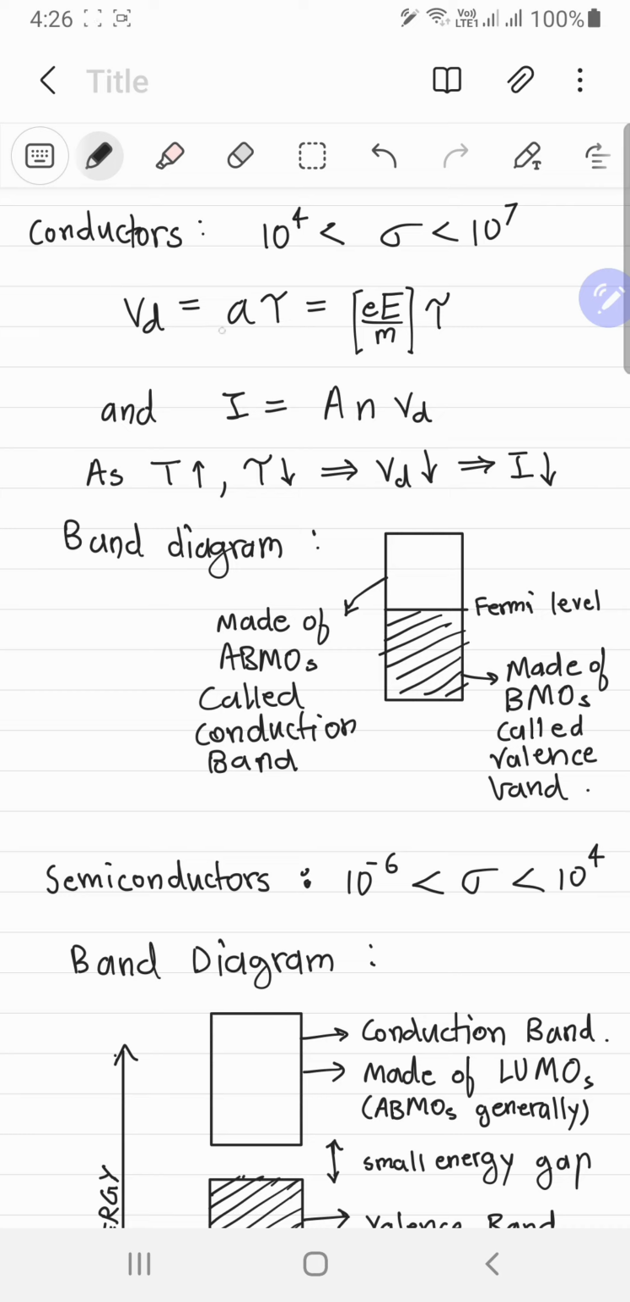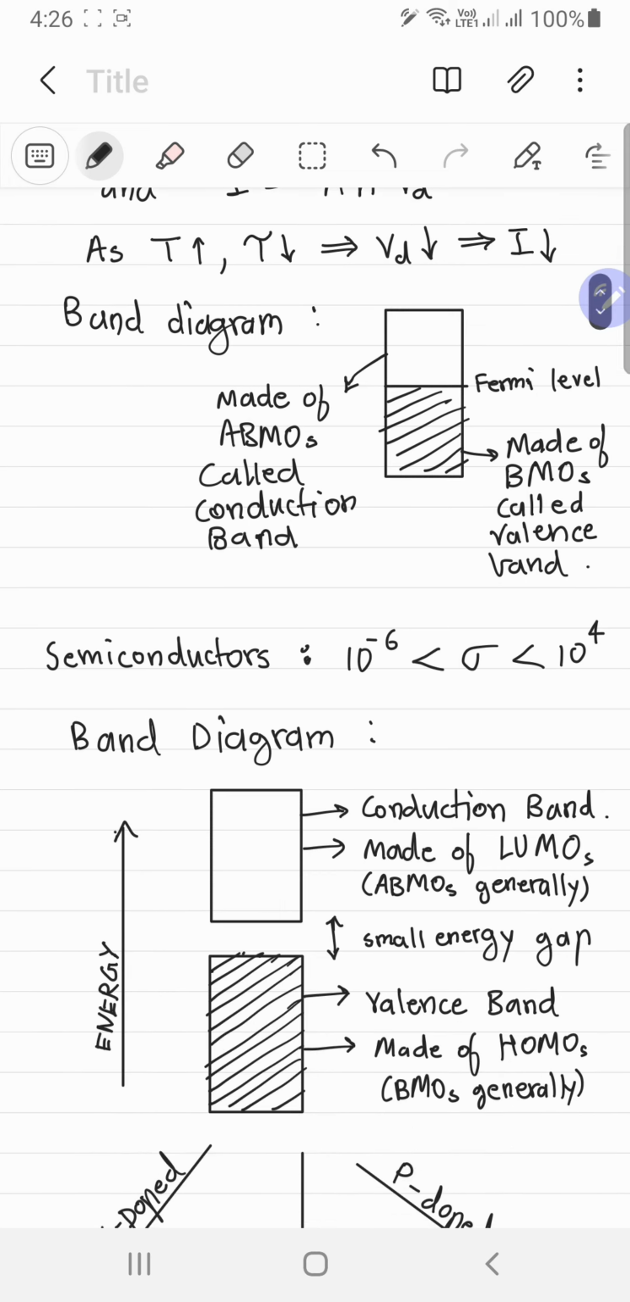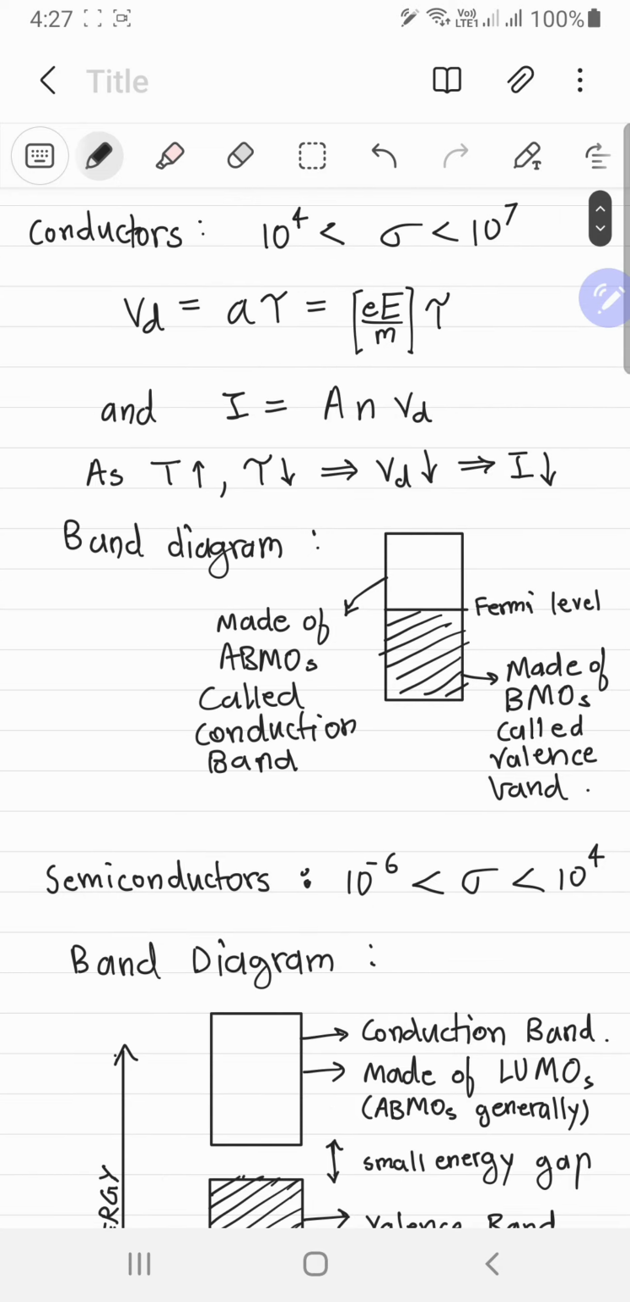So the drift velocity is acceleration times tau. Tau decreases, so drift velocity decreases, and from that we can say that the current decreases. And that's why when you increase the temperature, the electrons can't conduct as well. So basically they don't drift as well. That's nice.